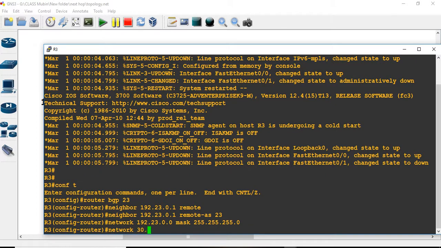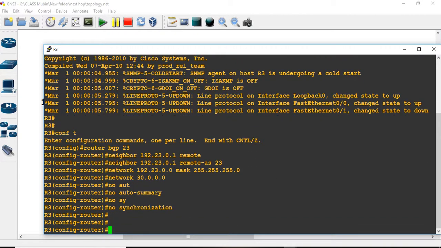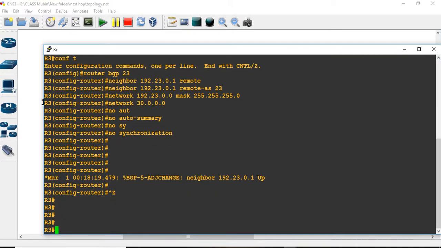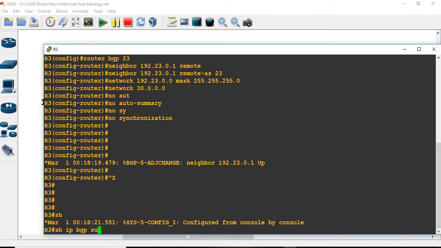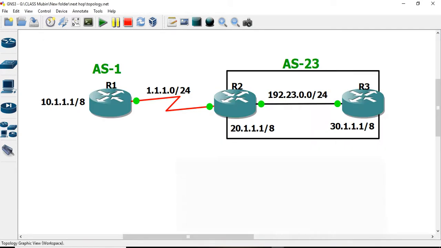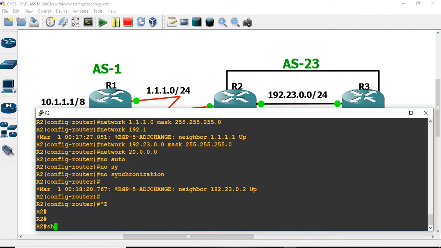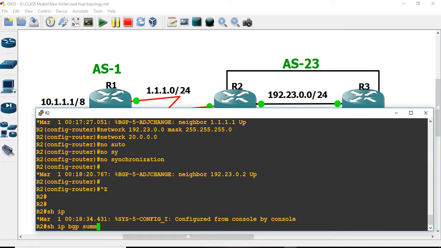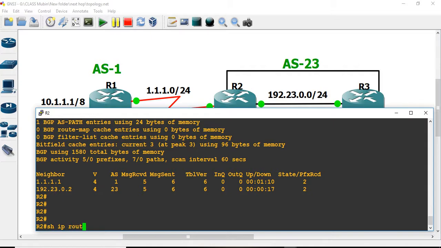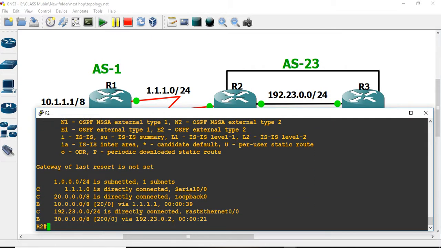And then here we have 13. Okay. Universal piece of, so IP BGP summary, and it's in full state. Okay, R2, let us see, there should be the 2 numbers. So IP BGP summary. Okay, so IP route. You can see here